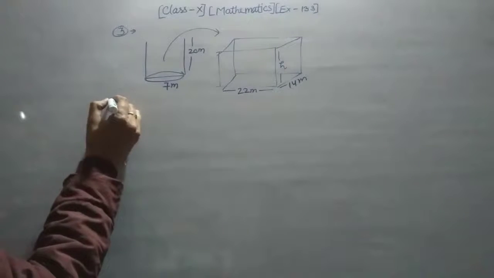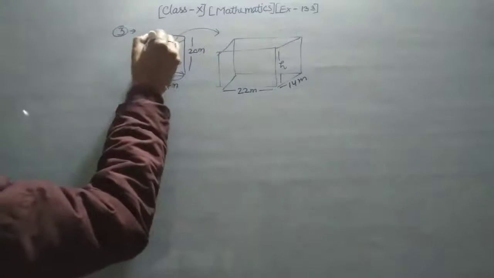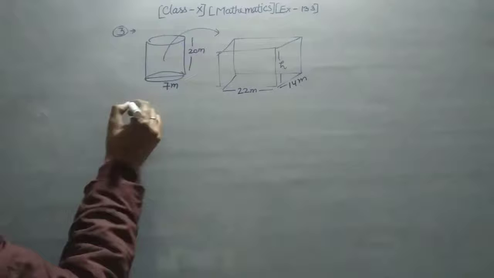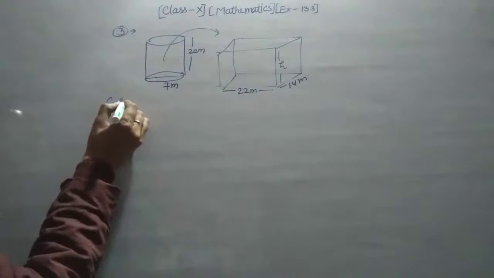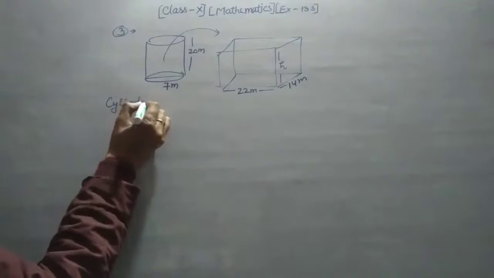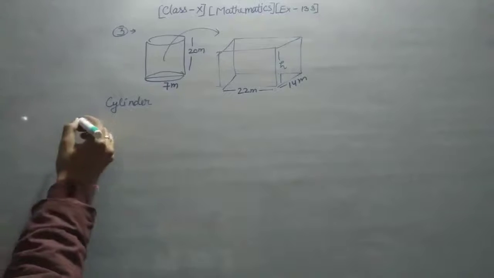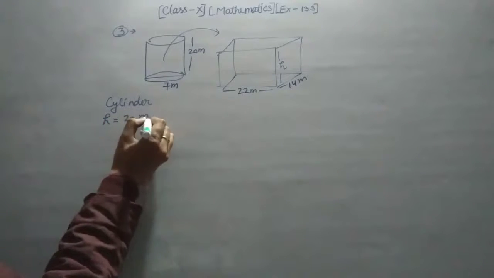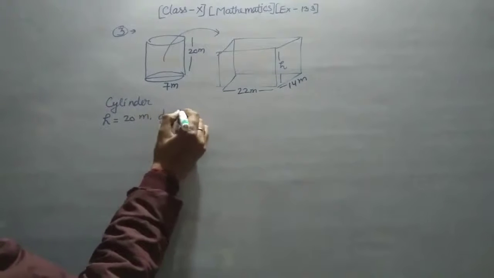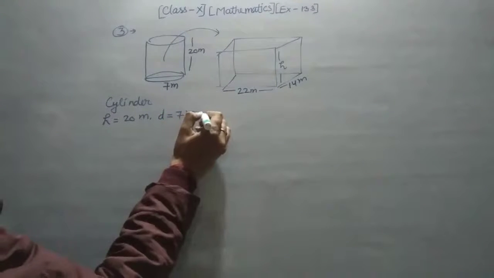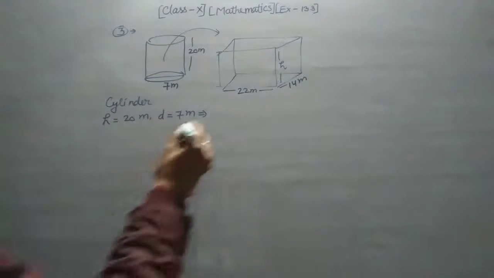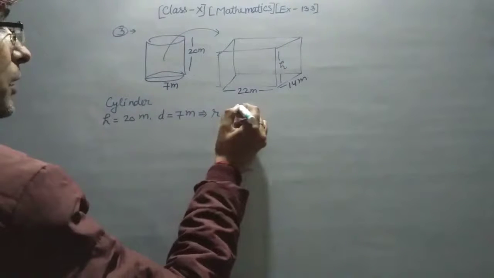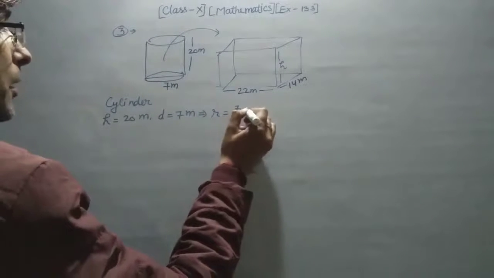So here you first write what you have. This is known as a cylinder, so you have to write the dimensions of a cylinder. The cylinder dimensions: height is equal to 20 meter and diameter is equal to 7 meter. With the help of the diameter you have to find the radius, so radius is equal to 7 upon 2 meter.